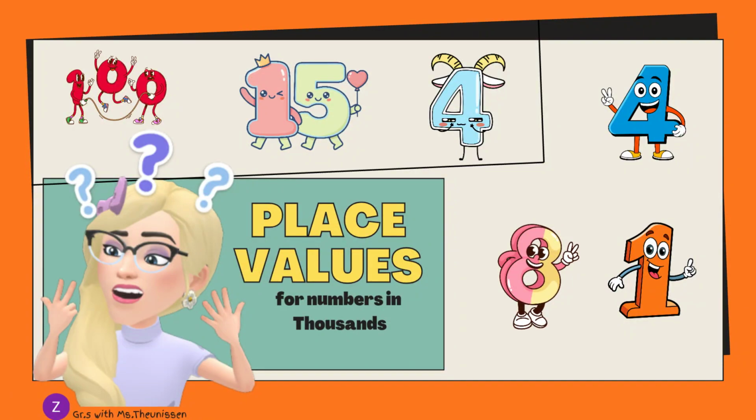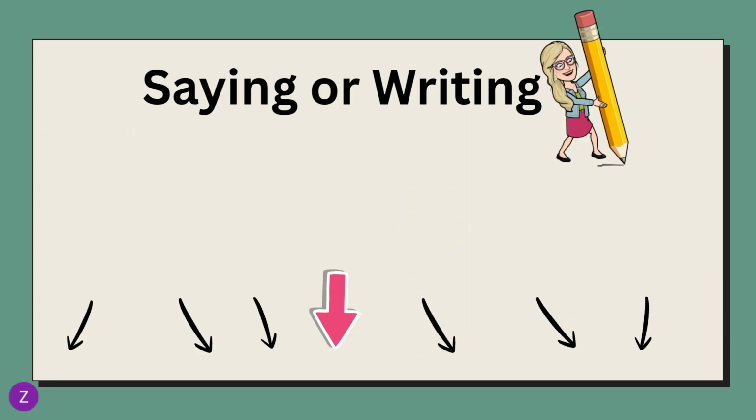Today we are going to look at place values and also some of the new words that we have learned up to now. Before we carry on, let's just quickly recap. Thousands and hundreds are separated with a space in between. We know this from what we've previously learned.